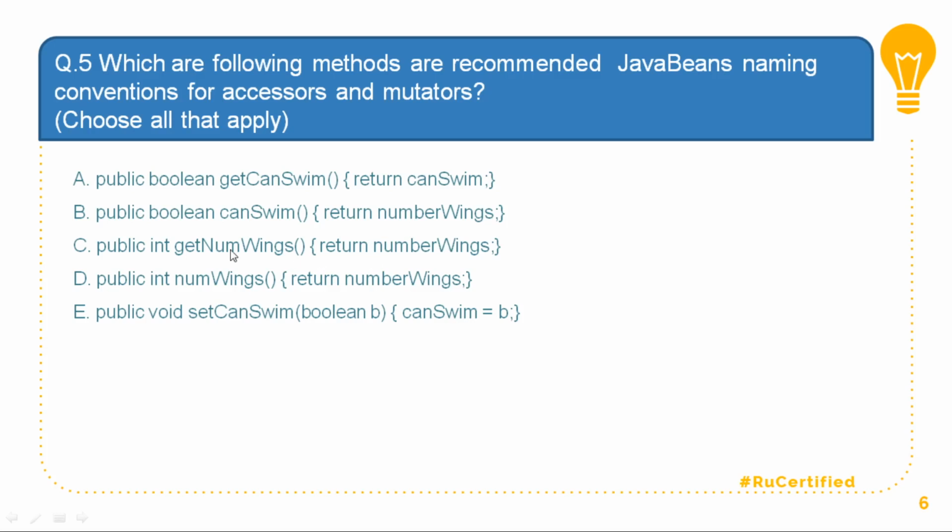Option number C is returning number wings which is of type integer maybe. So this is number wings, n is capital here, but then num and number wings is not matching. So you have to make sure of one thing, that public int get num wings and return number wings should not match. So option number C looks incorrect. Option number D is public int num wings, which is returning number wings, and this number wings and number wings is wrong because again name is not matching. And here it is set can swim, which is matching with can swim, and can swim is equal to B. So option for this is only E.